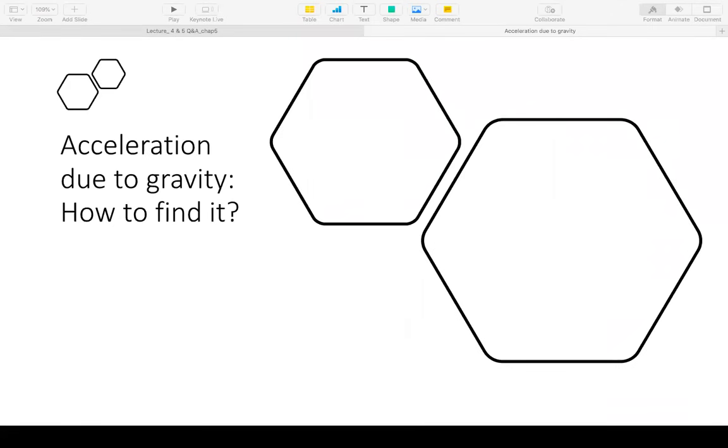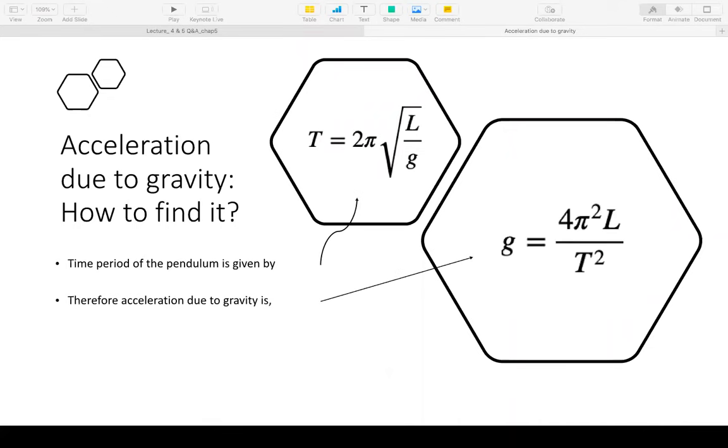So now let's look at the acceleration due to gravity formula. What is the formula? T equals 2 pi square root of L by g. So what are the observables? The time period of oscillation and the length of the pendulum. Therefore, we invert this formula to get g equals 4 pi squared L upon T squared, where L is the length of the pendulum and T is the time period of one oscillation. And now the rest of the presentation will be about how to go about finding this length of the pendulum and the time period of oscillation, and how to get the error in them.